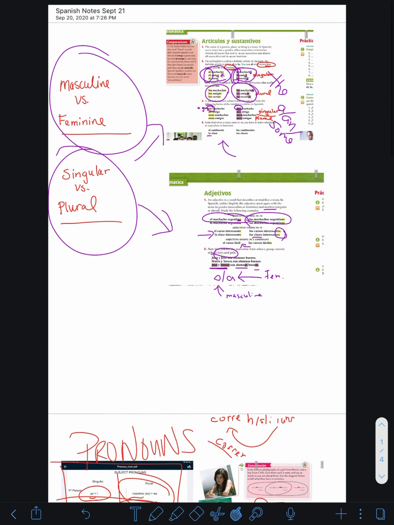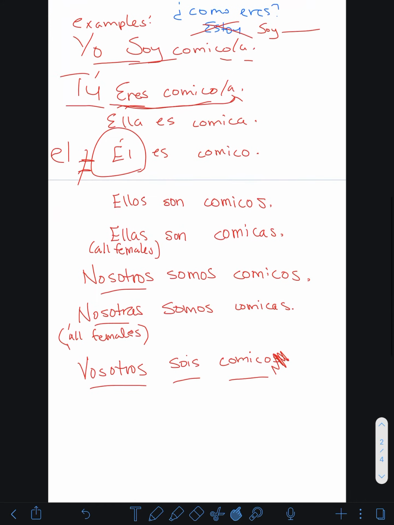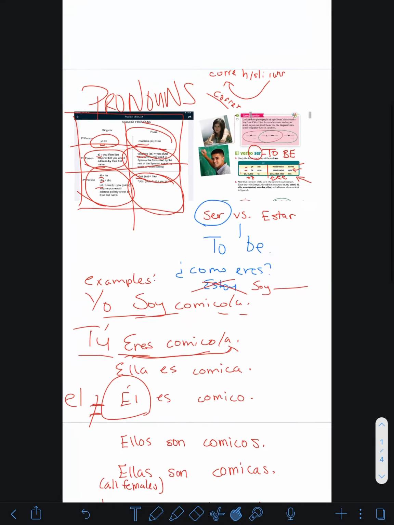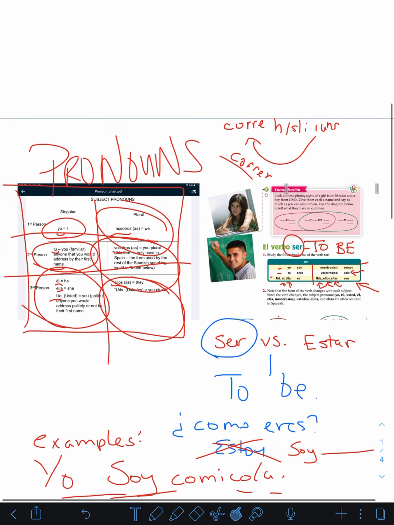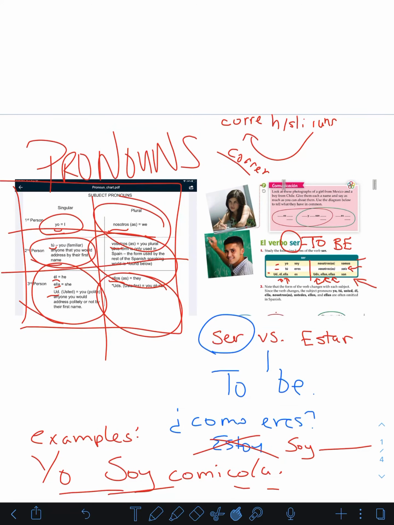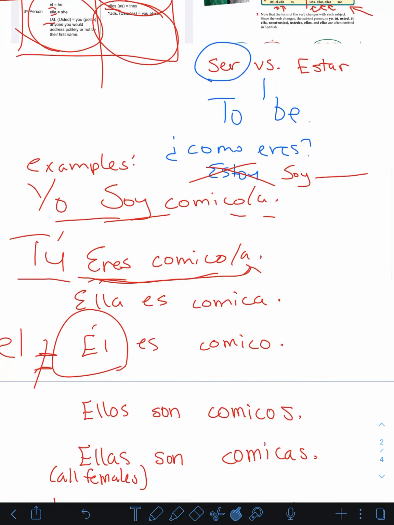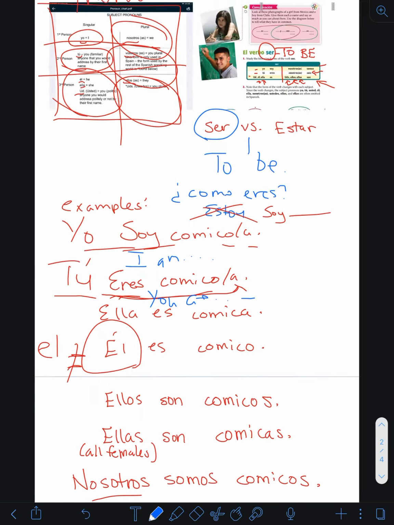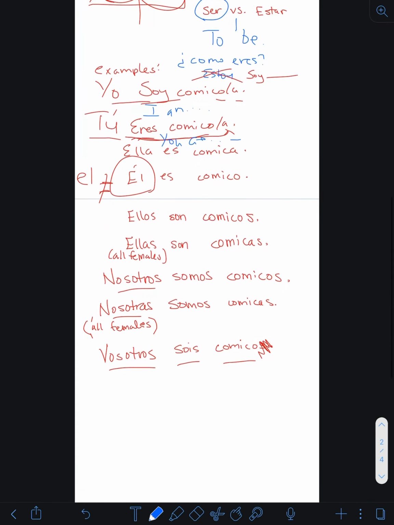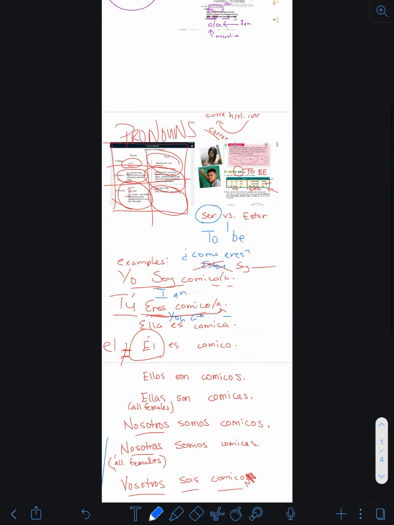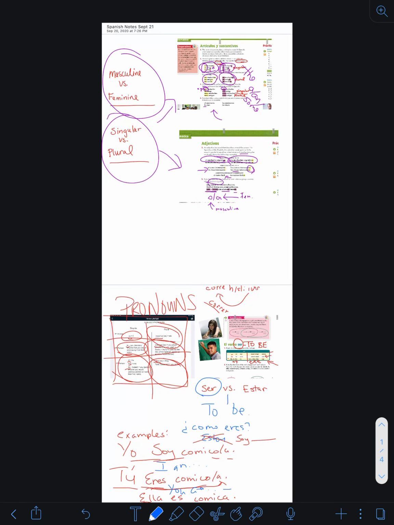If it's confusing, please let me know, because I know it's a lot to take in, but we need to understand this stuff, and we need to especially understand these charts and what they mean as we go through. So I would encourage you guys to pick an adjective like I did here, and then use it in all these different sentences, and then write the English meaning. I am, you are. So that way you guys can get a sense of what each thing is. And that might actually be an assignment that I make you guys do. But, alright. Best of luck. I hope that this made sense.